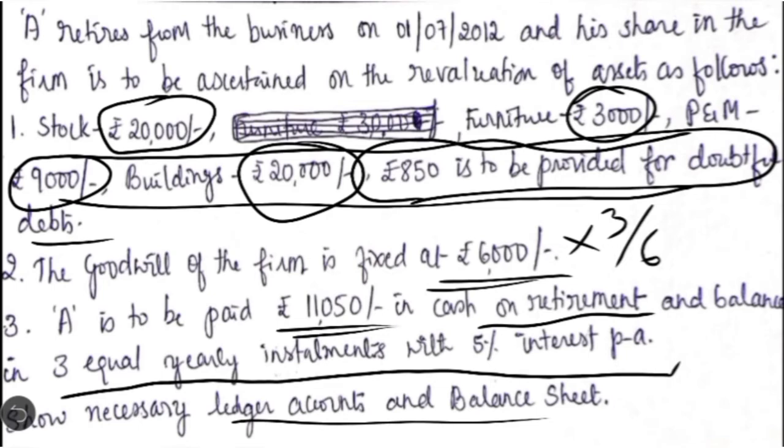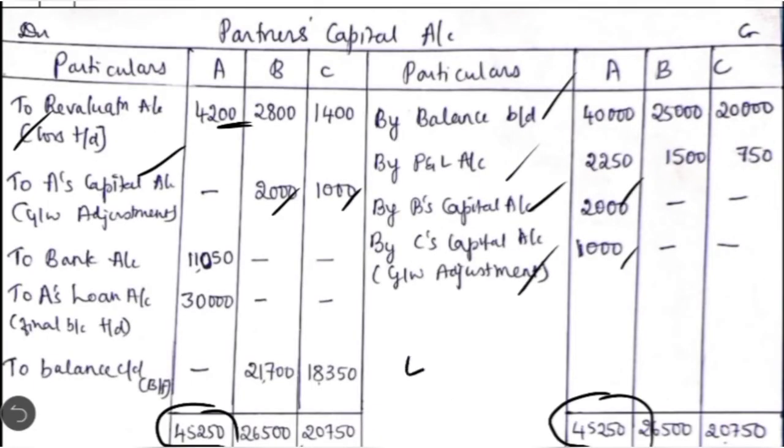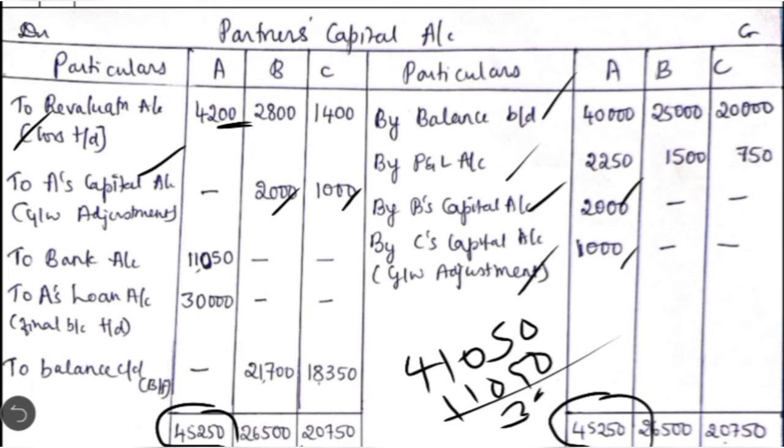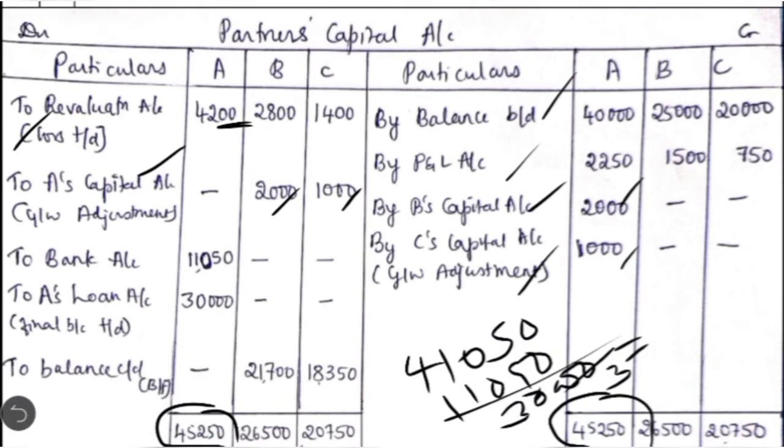So now the total balance available in the capital account is 41,050. So you have to pay now how much? 11,050. What will be the remaining balance then? 30,000, and this 30,000 has to be paid to him in the next 3 years with equal yearly installments at 5% rate of interest. So divided by 3, annually he should be paid an installment of 10,000 here.